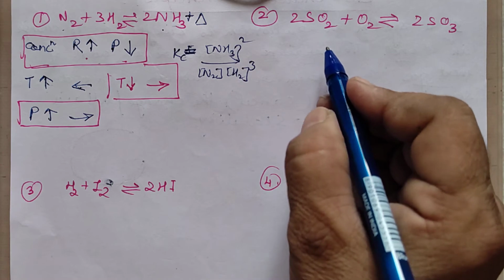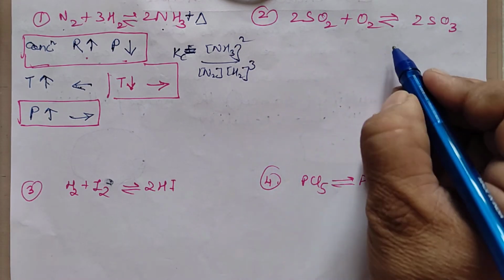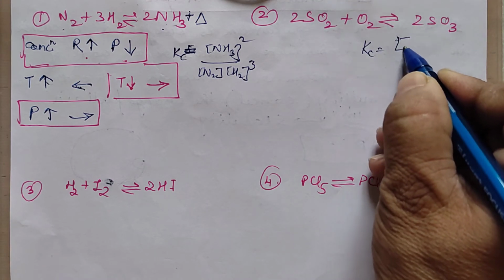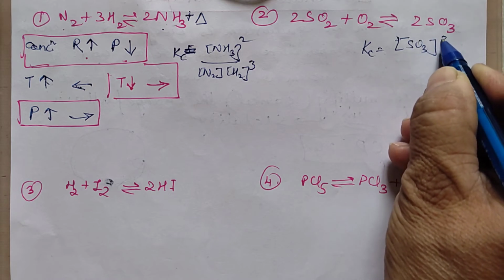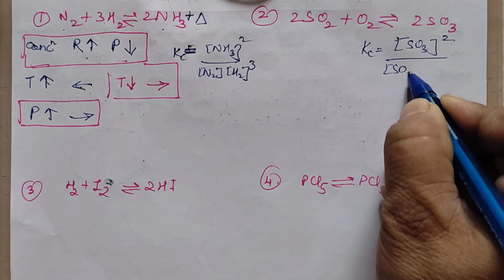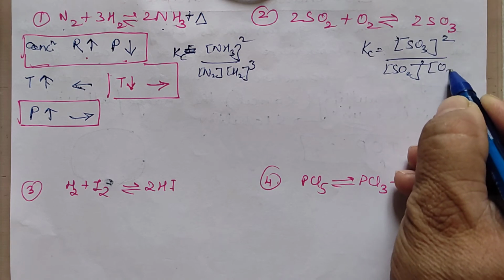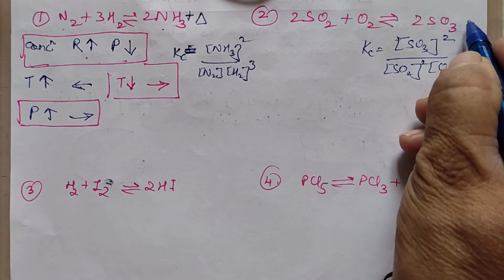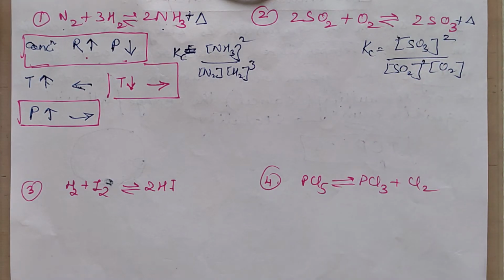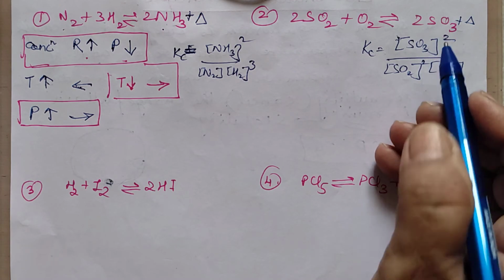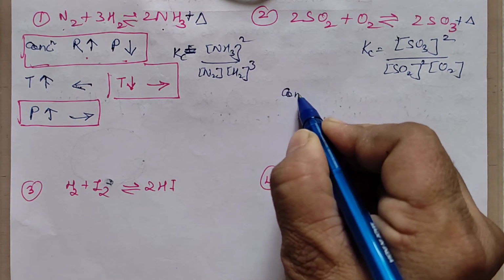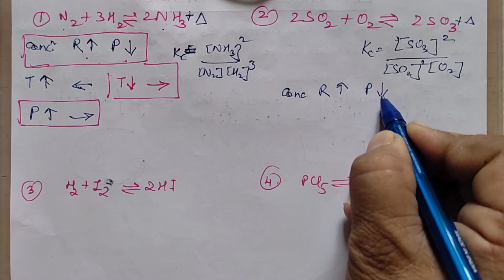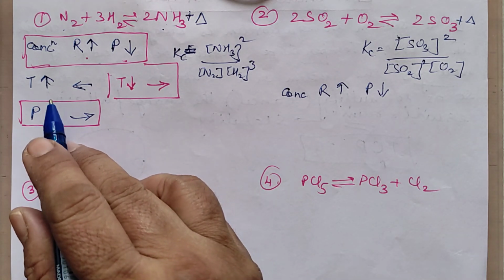So this one, next one. In this case, let us write the Kc expression first. Kc expression is equal to concentration of SO3 to the power 2 by concentration of SO2 to the power 2 into concentration of O2 to the power 1. Means to get more of this. This is also an exothermic reaction, heat is liberated. To get more of SO3, the concentration of the reactant should be increasing, product should be decreasing. It's exactly the same case.